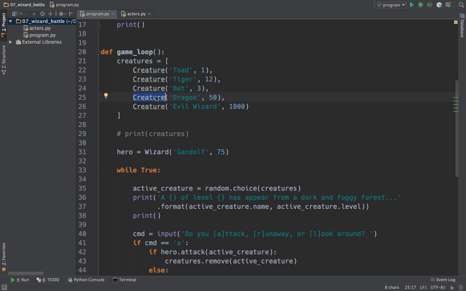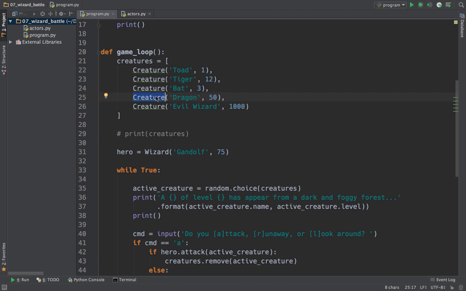Probably not. Not only do they have different ways to fight, but the properties that you would take into consideration around how they would fight would be different. Maybe a toad's wartiness would have some sort of factor there. And if a dragon had scales, maybe you would consider how thick his scales were, or if he was a fire-breathing dragon or something like this.